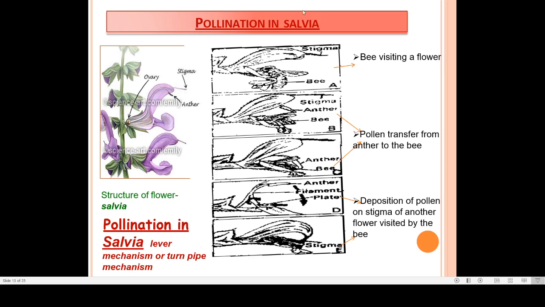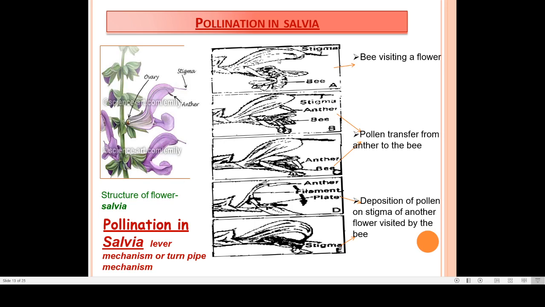This one is another example. Salvia is the plant where an insect is pollinating the flower. This is a kind of lever mechanism or turnpike mechanism. Here you can see different types of petals. Two lips or arms are there, the lower one and the upper one.